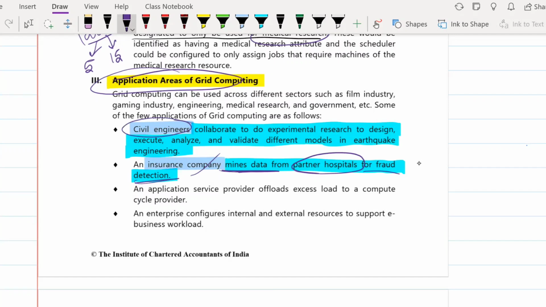And finally, civil engineers. What do you think civil engineers basically do? They just draw and give you a plan? No. For example, when they are doing earthquake engineering, they have to see how a building can be made so that even when an earthquake is coming, it would still be very strong and have a very good grip on the ground. For that, they have to do experimental research of design. They have to execute it, analyze it, and validate different models. So this is also a very huge task, and for that also they use grid computing.